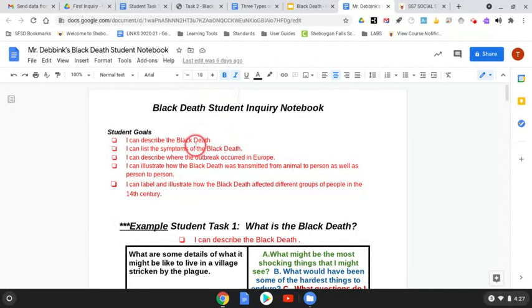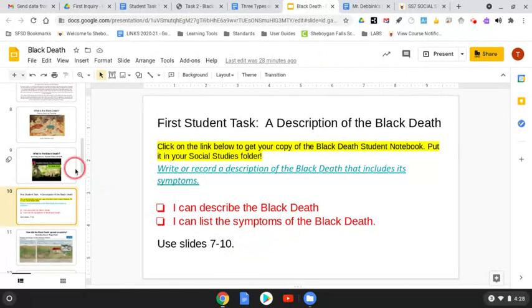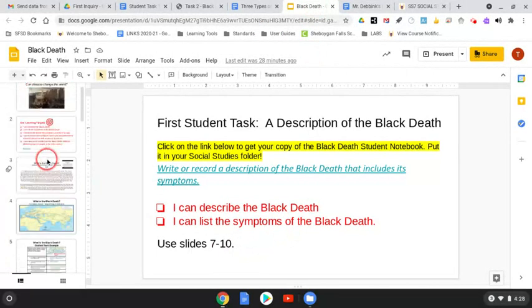I can describe the Black Death. I can list the symptoms of the Black Death. I can describe where the outbreak occurred in Europe. I can illustrate how the Black Death was transmitted from animal to person as well as person to person. And for the last task, I can label and illustrate how the Black Death affected different groups of people in the 14th century. So let's go back to the slide presentation.